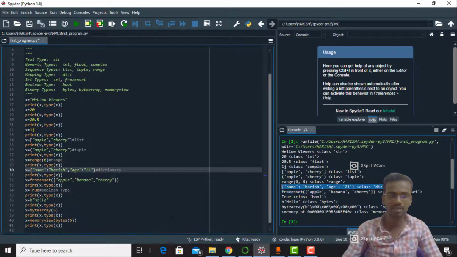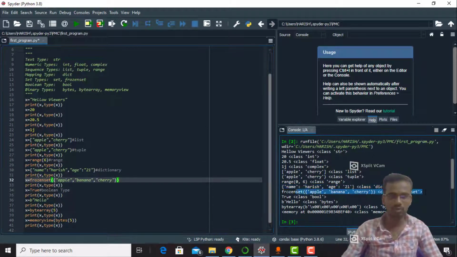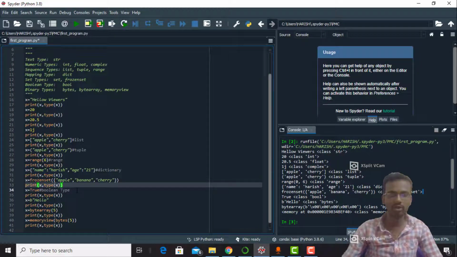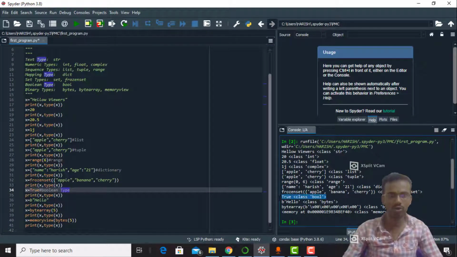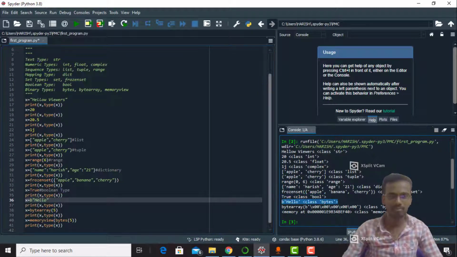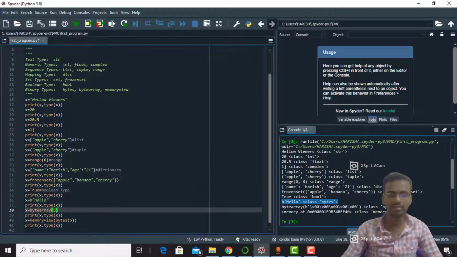See, this is a frozenset, and this is a boolean type. See the output, boolean type, true, and this is a bytes type. And this is a bytearray. See the output, \x00\x00. Here the backslash is an escape sequence.